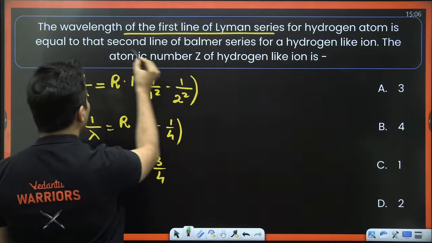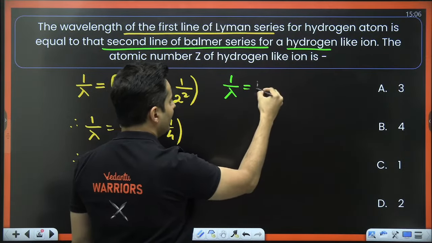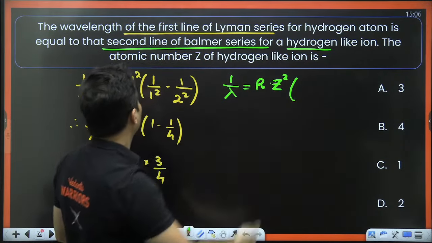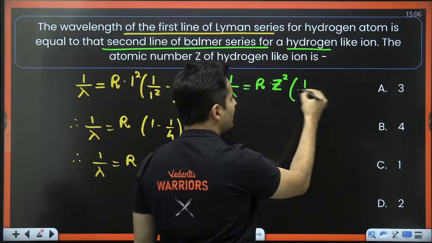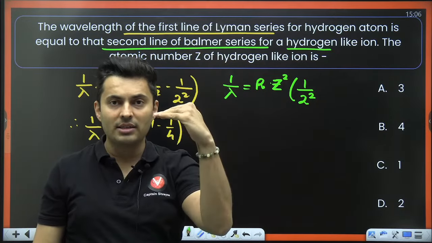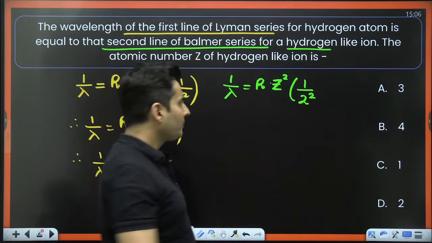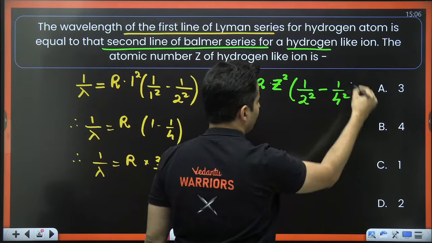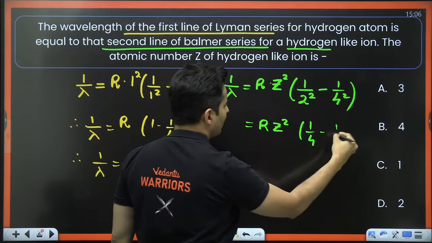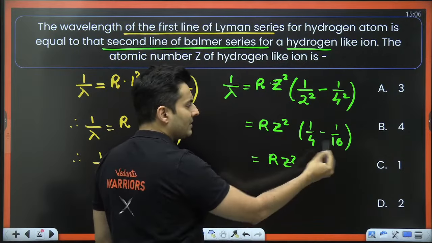Now going to the second part. For the second line of Balmer series for hydrogen-like atom, 1 by lambda will be Rydberg's constant. Z I don't know, so I'll just put Z over here. Second line of Balmer series. Balmer is when the transition happens from higher orbit to n is equal to 2. First line is from 3 to 2. Second line is from 4 to 2. So this will be R Z square into 1 by 4 minus 1 by 16. So this will be R into Z square. Now this LCM will be 16.